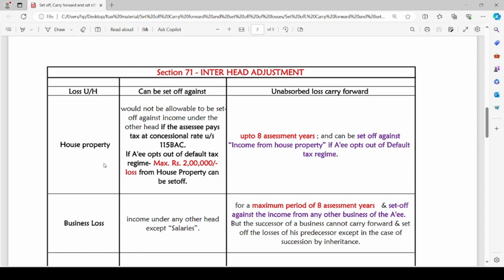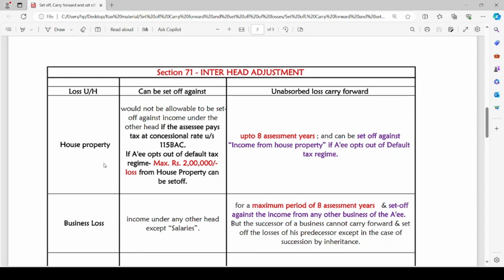In such a case, such loss can be carried forward to the next assessment year for set off. Such carry forward of unabsorbed loss is permitted under the head house property up to 8 assessment years, and it can be set off against income from house property if the assessee opts out of the default tax regime.